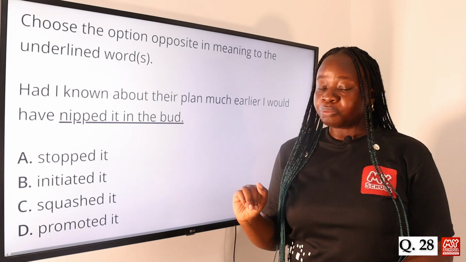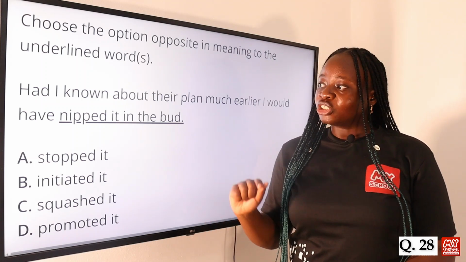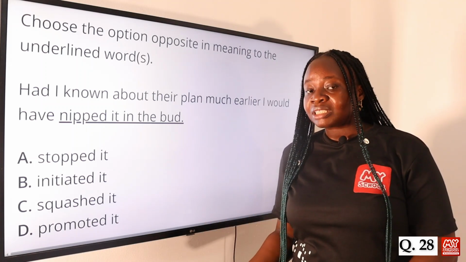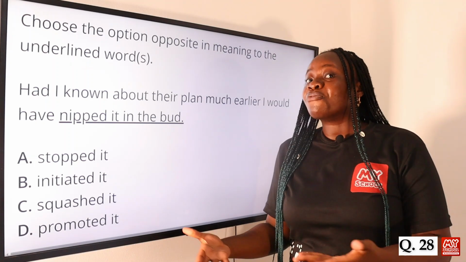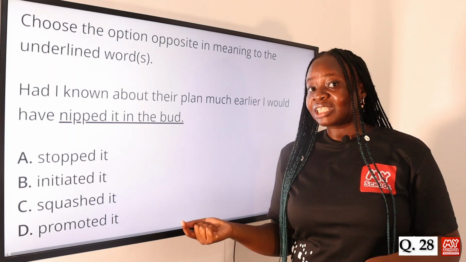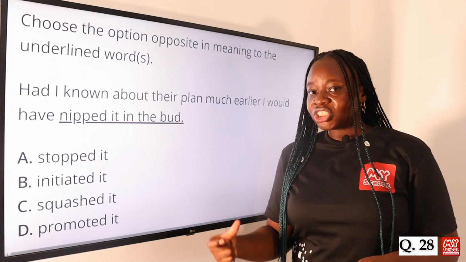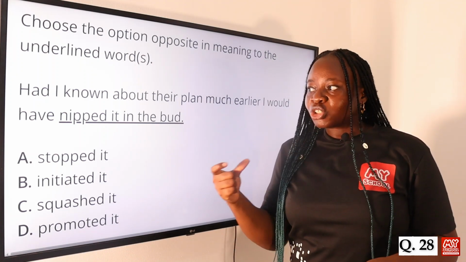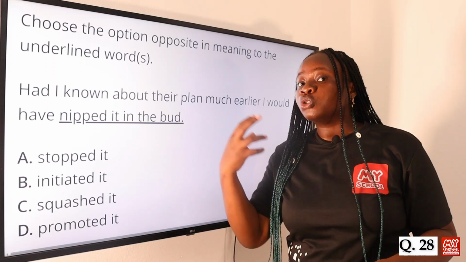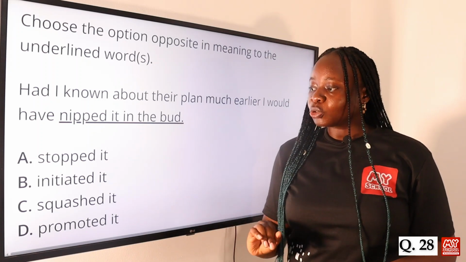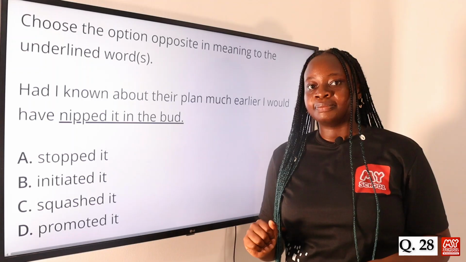So it might feel like option B, initiated it, is the answer, but it's not about stopping something. It's much more than that. It's about preventing it from developing further. Initiated it can't be the opposite of that. To initiate something means to start it, but the opposite of that is to promote it, to allow it to grow and develop. So this makes option D, promoted it, the answer to this question.